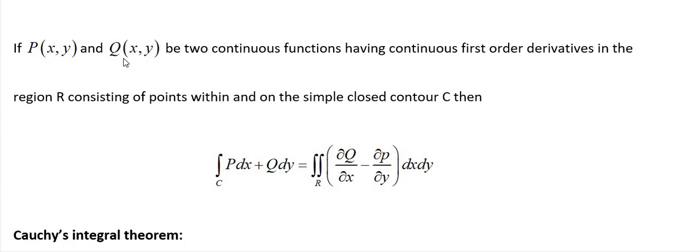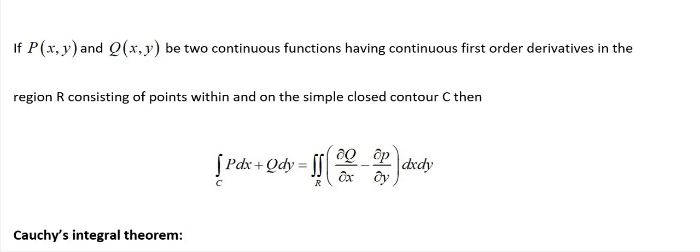So here P and Q are continuous functions, and these functions also have continuous first order partial derivatives in the region R consisting of points within and on the simple closed contour C. Then we have the integration over C of P dx plus Q dy equals the double integration over R of (∂Q/∂x minus ∂P/∂y) dx dy.